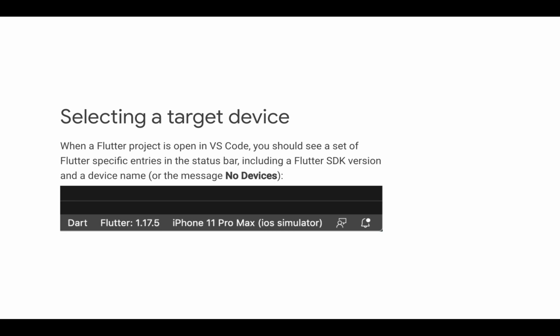Selecting a target device. When a Flutter project is opened in VS Code, you should see a set of Flutter-specific entries in the status bar, including a Flutter SDK version and a device name or the message "No devices".